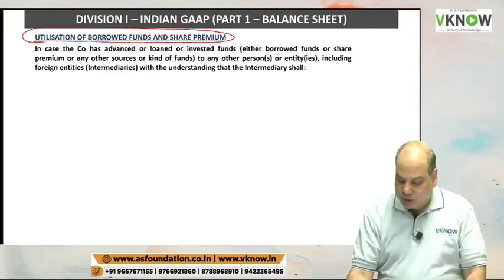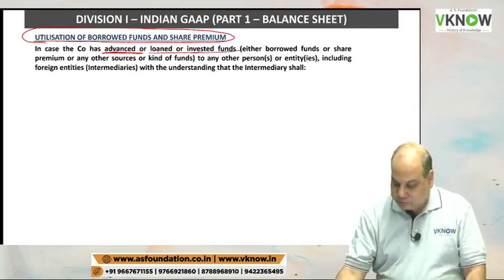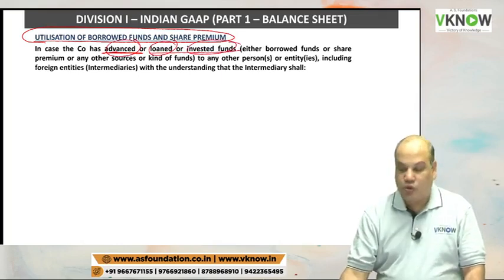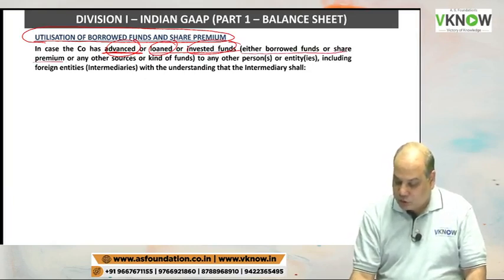In case the company has advanced or loaned or invested funds, so either the company has given as advance or loan or as investment, either borrowed funds or share premium or any